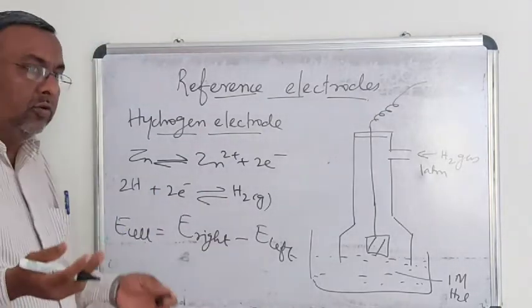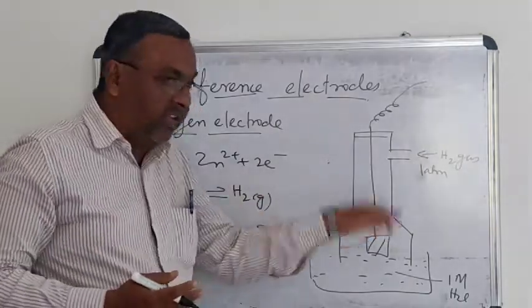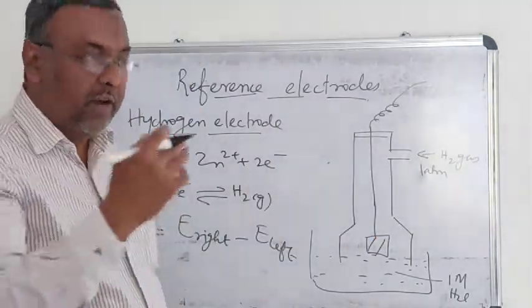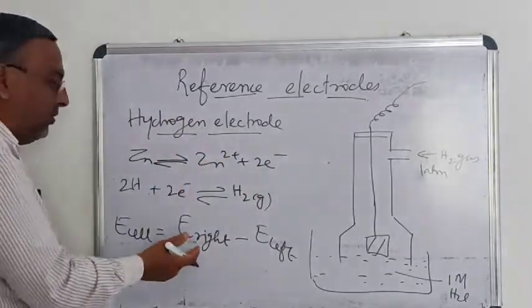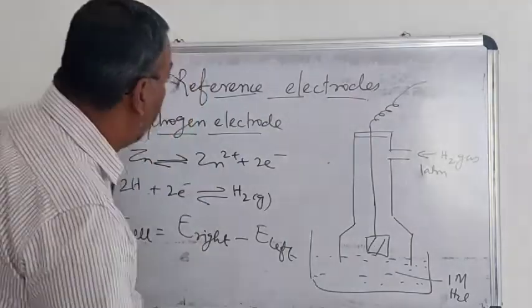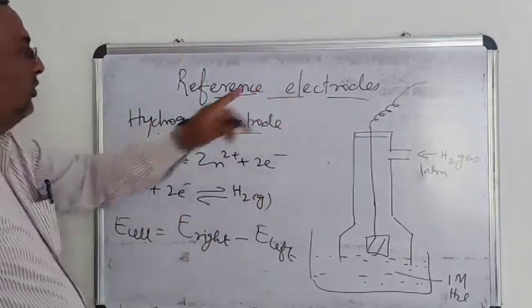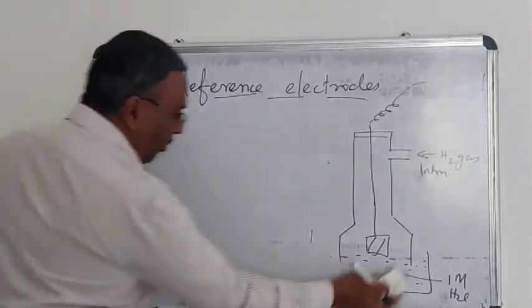So, the electrode whose electrode potential is to be determined is connected with the standard electrode. From the difference in potential, we can find out the electrode potential of any given electrode. Therefore, the hydrogen electrode can be used as a reference electrode, or you can also use the calomel electrode.